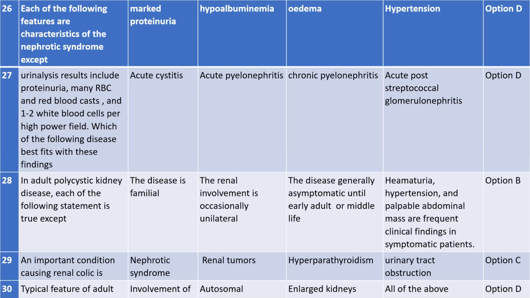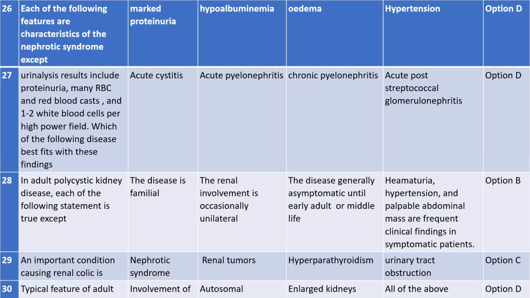We have many hormones, right? So here, hyperthyroidism means there will be an overactive thyroid. That means the thyroid hormone, the thyroxine, there will be excess production of that hormone. That is why it is known as hyperthyroidism. So this is an important condition that can cause renal colic. So this is the answer.